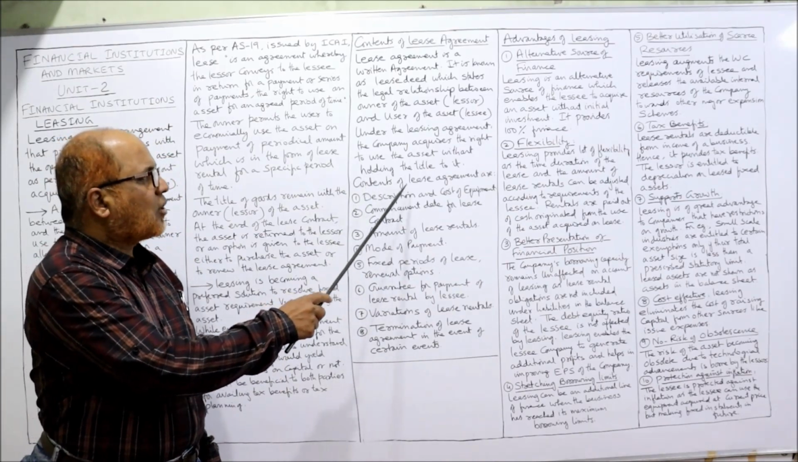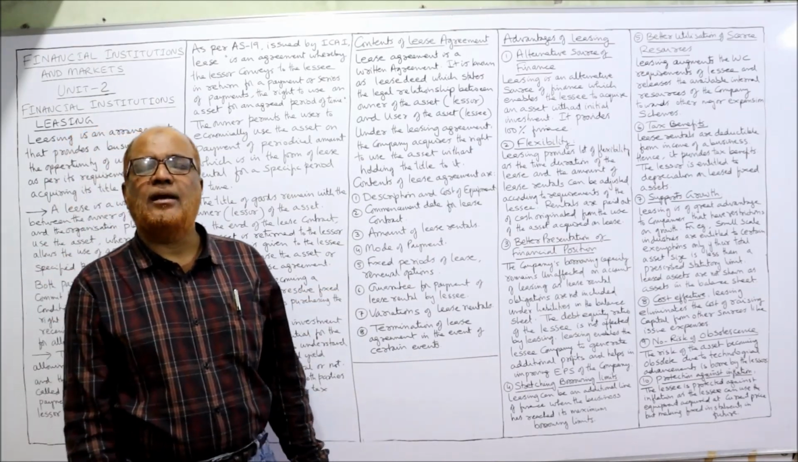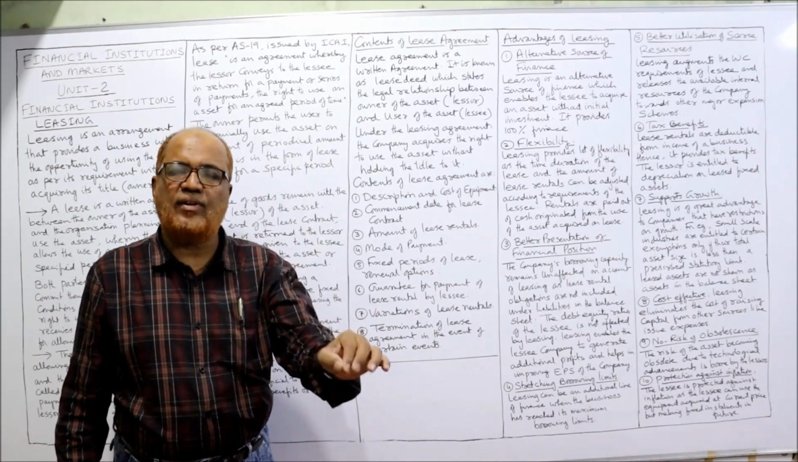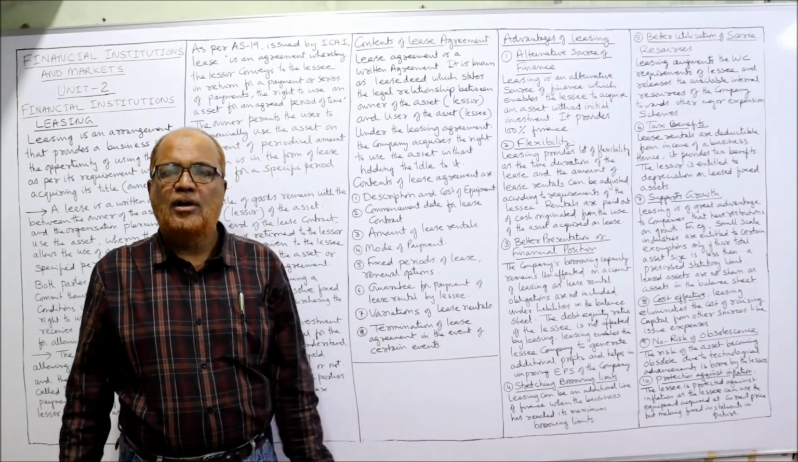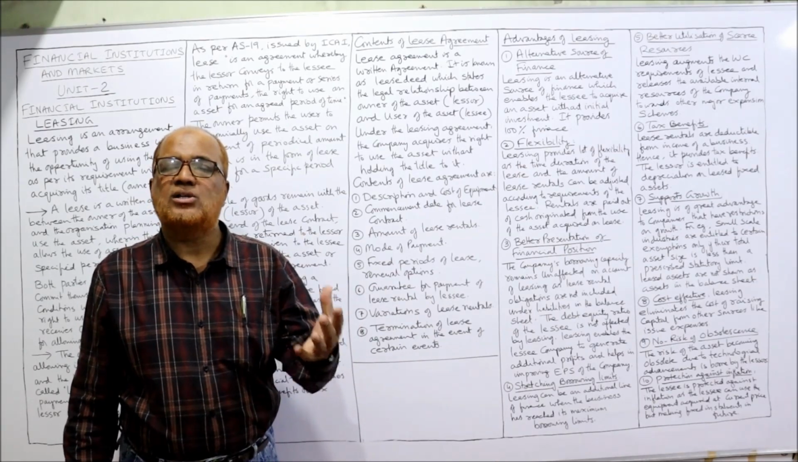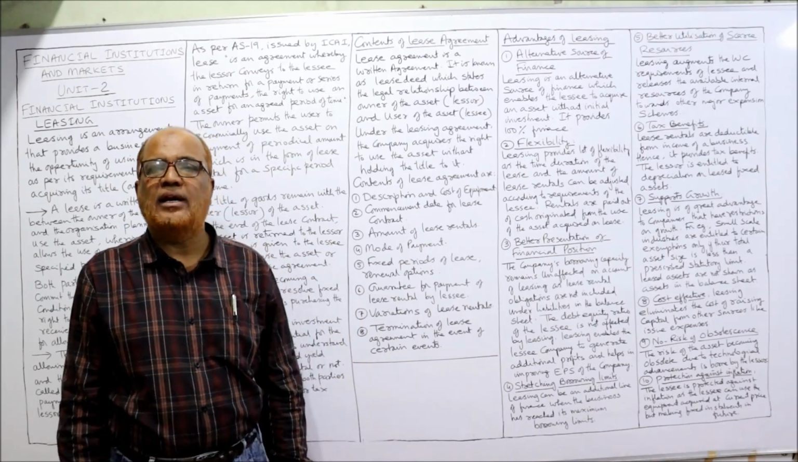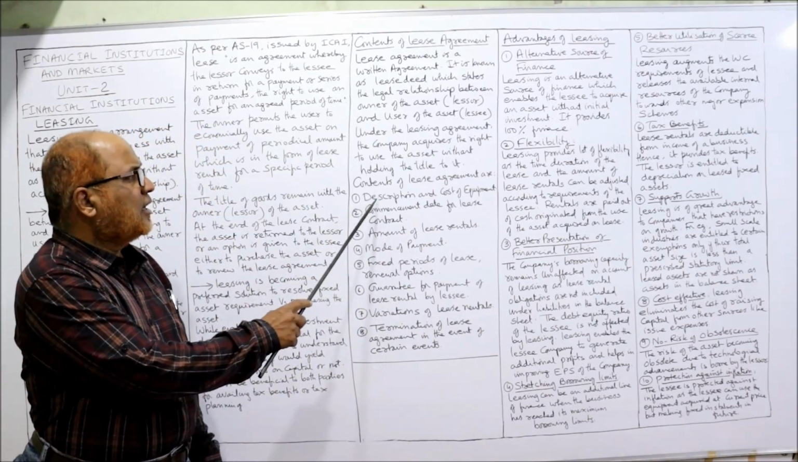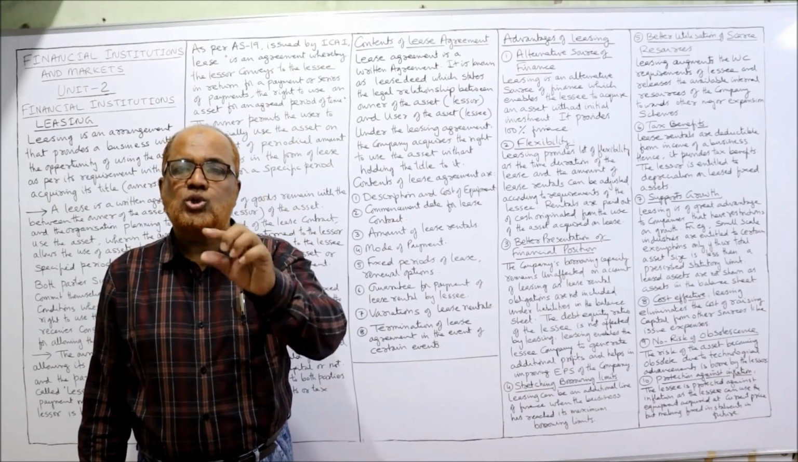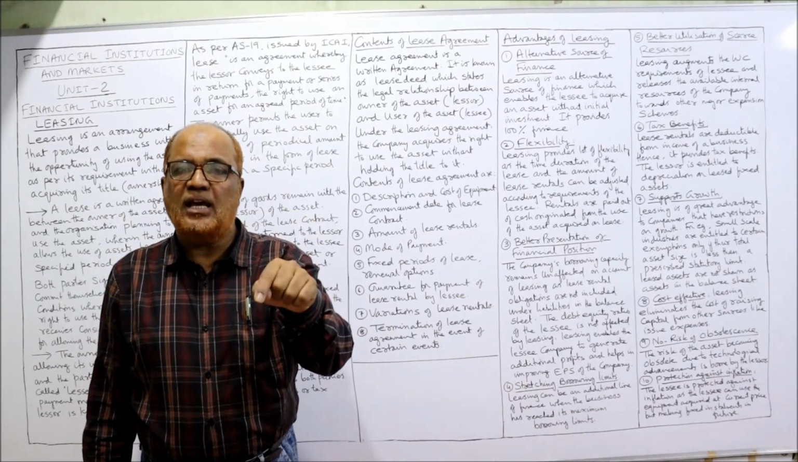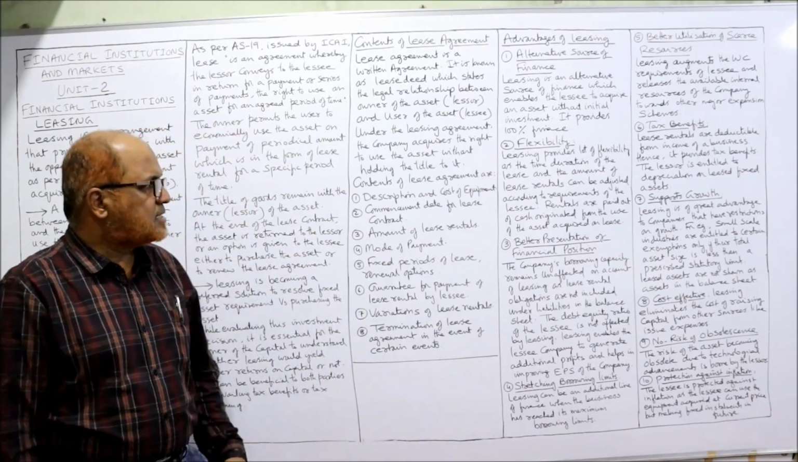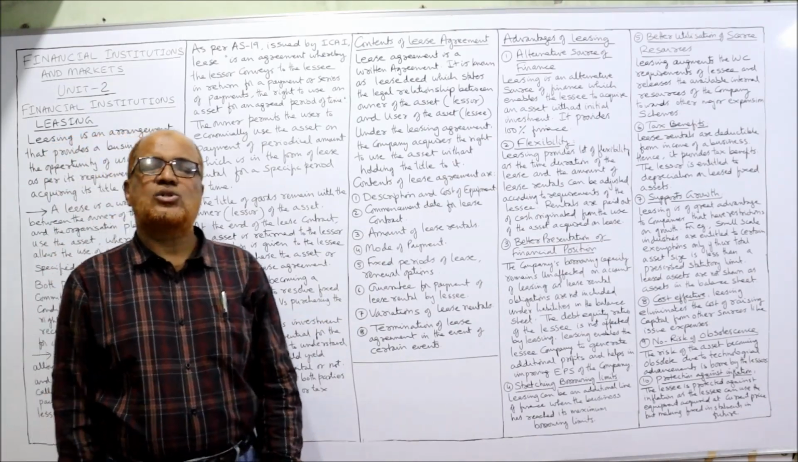Now, what are the contents of lease agreement? Normally, we cannot specify that these are the only contents in every lease agreement. It will change from contract to contract. But normally, what are the clauses to be included in lease deed? First one, description of the cost of equipment. First of all, the lease agreement should specify what is the nature and what is the cost of the equipment leased. Secondly, commencement date for the lease contract.